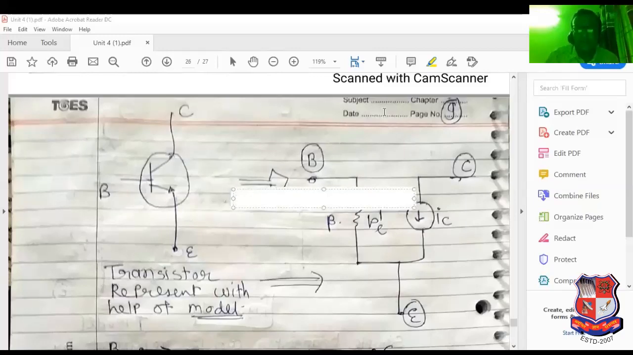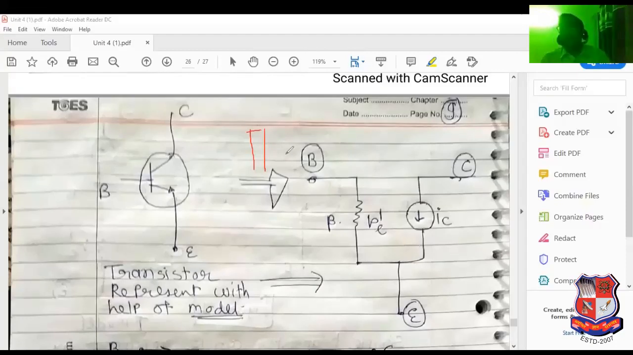I have sketched the symbol of pi here. See this: this is the horizontal line, and these two are vertical lines. That's why it is known as the pi model. See this very carefully: input resistance beta Re dash, and here the IC current. So it can be represented in terms of the pi model.